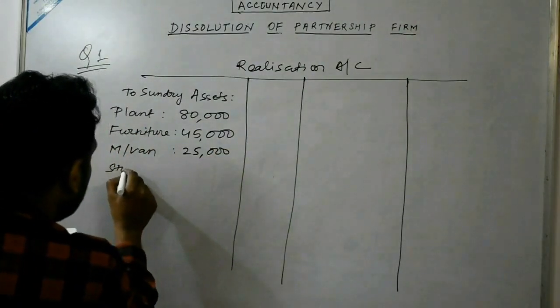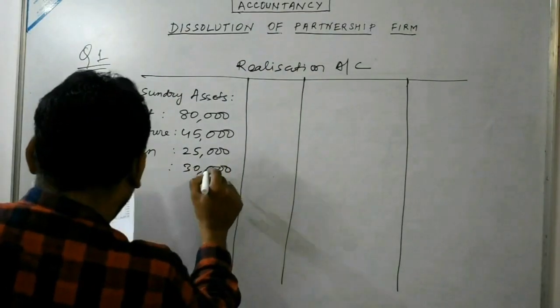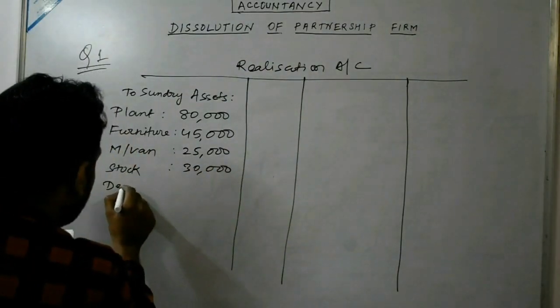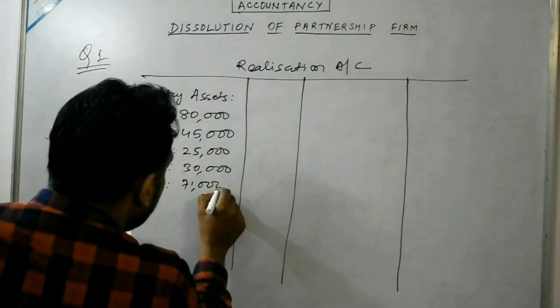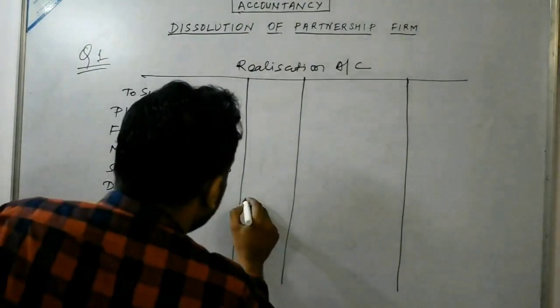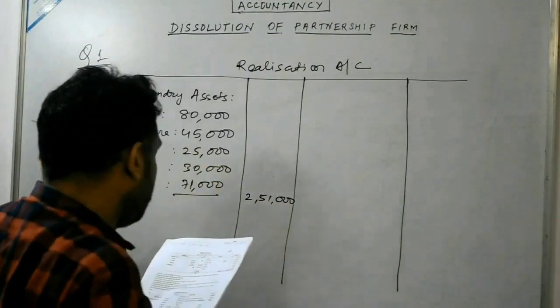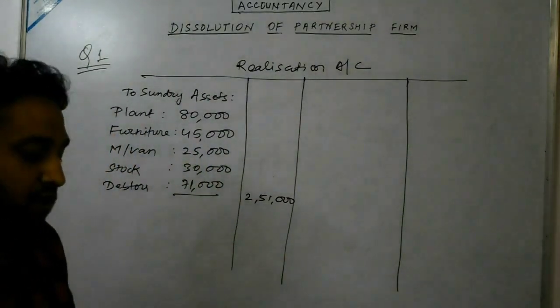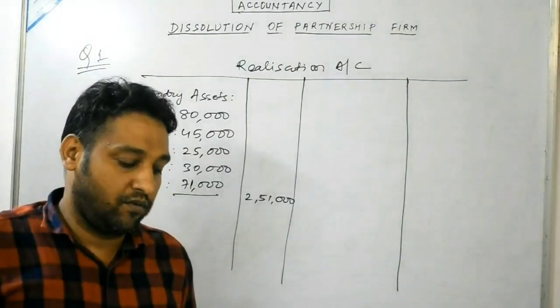Stock value is given 30,000. Debtor value is given 71,000. So we get the total of 2,51,000. And listen, we are not transferring cash, because cash would be shown in the cash account or bank account.